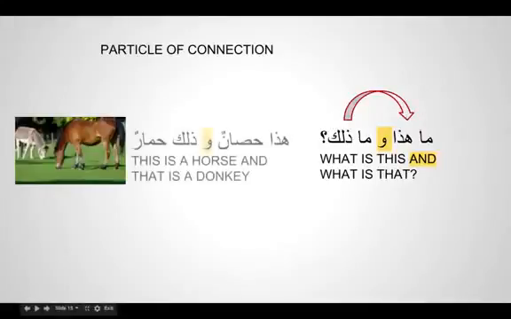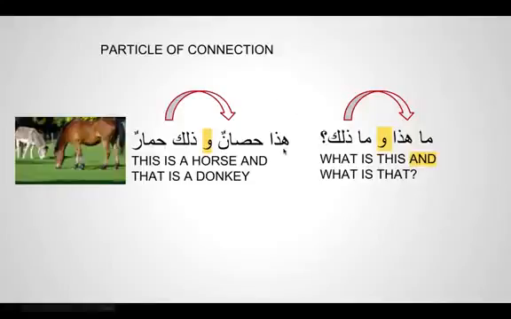So we have the same thing with the answer. We have to say "Hadha hisanun", this is a horse, but our answer is not complete. We say "wa dhalika himarun", and that is a donkey. So "dhalika himarun" is connected to "Hadha hisanun", because "Hadha hisanun" is an answer and this is a part of the same answer. So let me give you another example to make it clear.